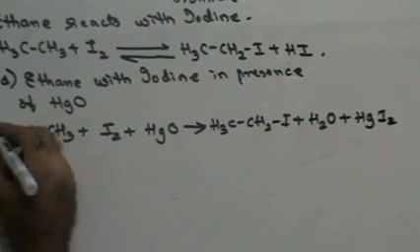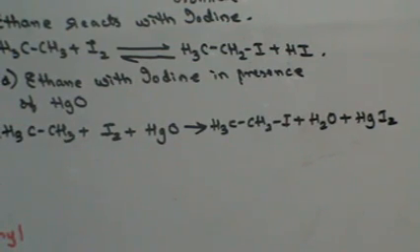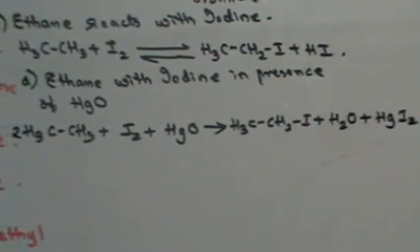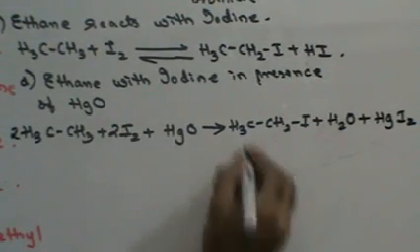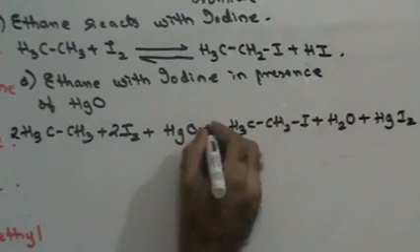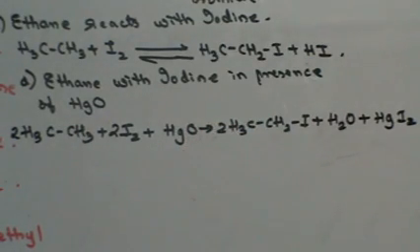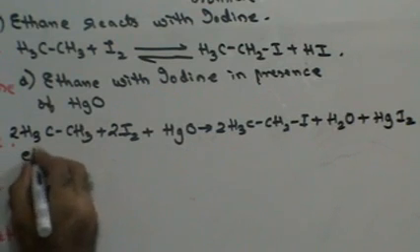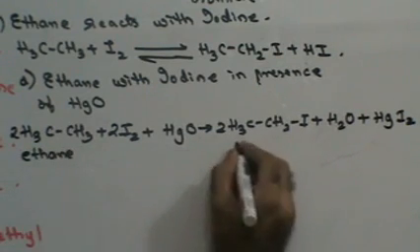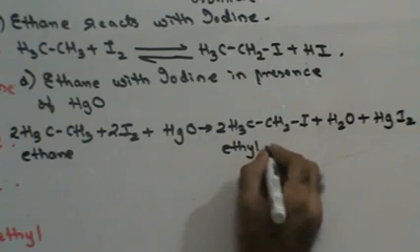Now I'm very sure that the reaction is not balanced. So in that case, you will require 2 hydrogens. That's how the water molecule will be formed. And iodine too, so you require 2 iodine here. In which case, this will be 2 ethyl iodide, water and mercuric iodide. So this is how you can prepare alkyl iodide, by using an oxidizing agent. Right? This is ethane and this is ethyl iodide.